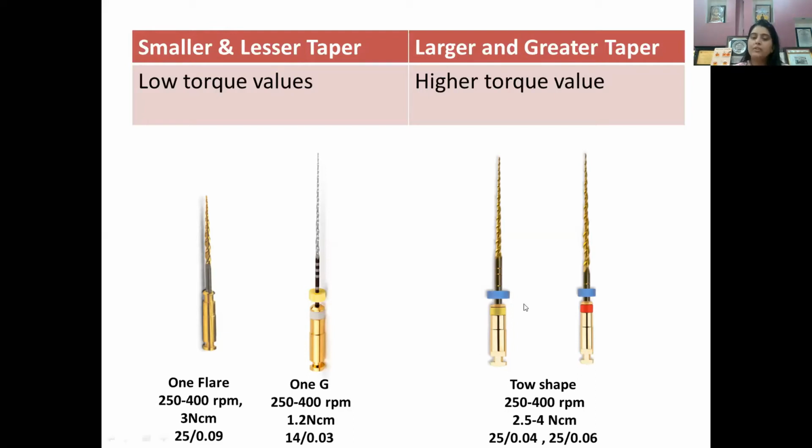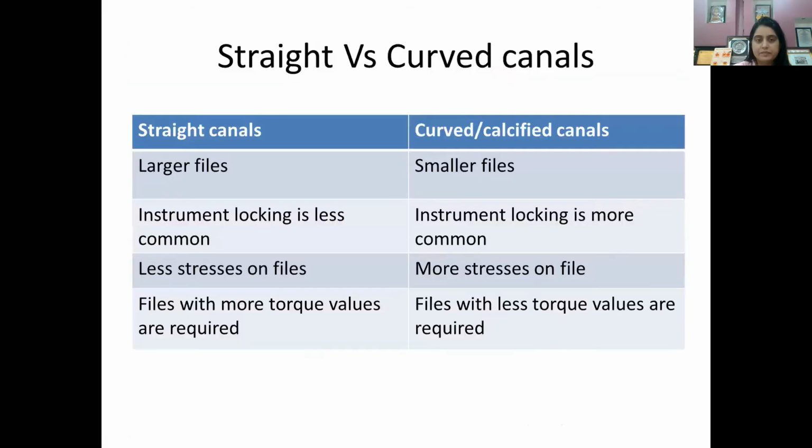All right. Then you have shaping files. This is TWO2, two shape files. Now these shaping files work with an RPM of 250 to 400 and they work with a torque of 2.5 to 4 Newton per centimeter. So the torque value is again high because of the wider taper and wider tip size or wider files.